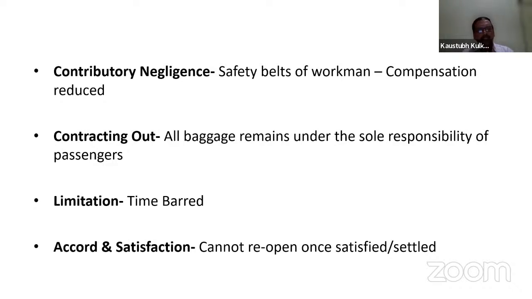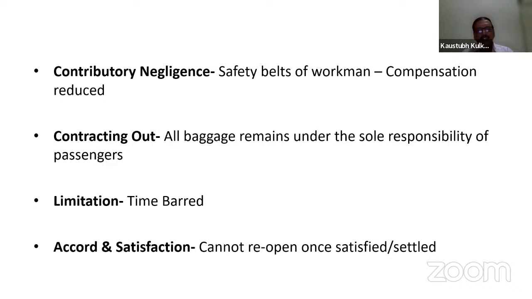Limitation, time barred. Yes, there are certain limitations: after a certain time, the negligence, though it is there, cannot be compensated, and cannot come to a court of law because of this time-barred situation or the limitations.